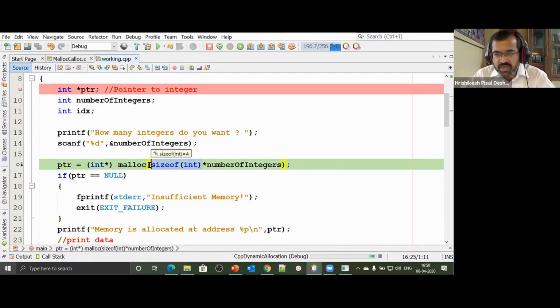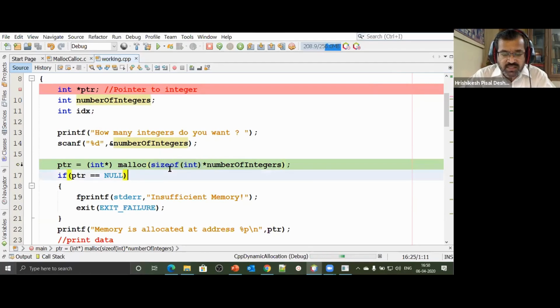Let me write 4. Let me write 2. Don't do that. As far as C++ goes, the size of the variables will be according to the machine architecture, the compiler that you're using. There are a lot of factors that will determine the size. So do not take a risk of specifying 4 or 2 anything over here.